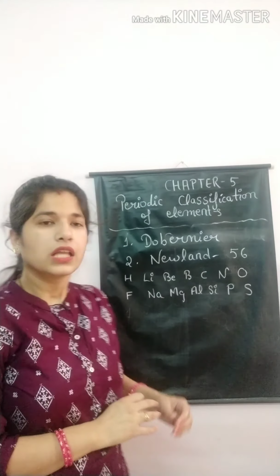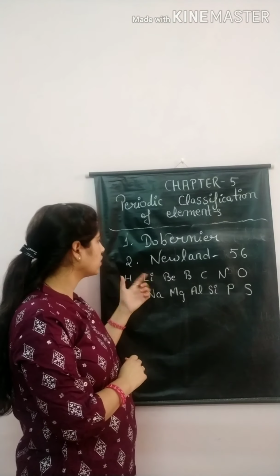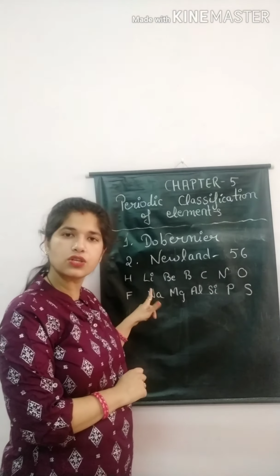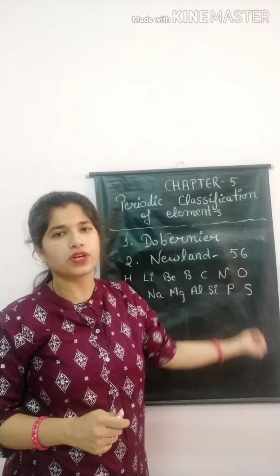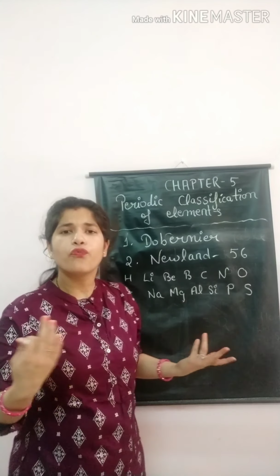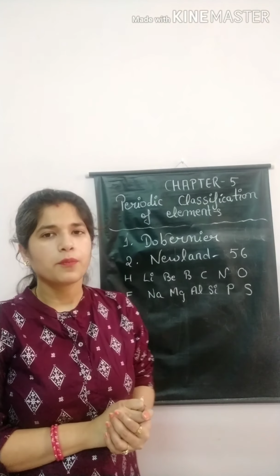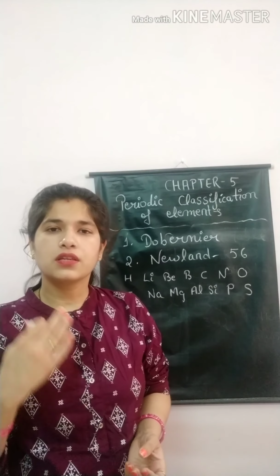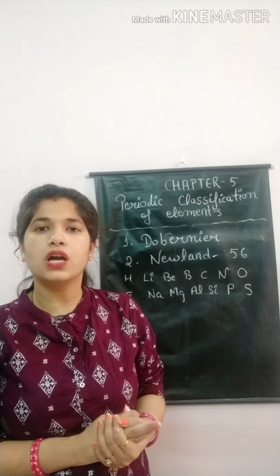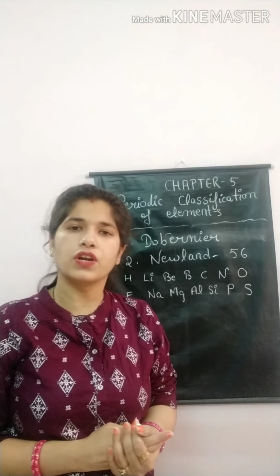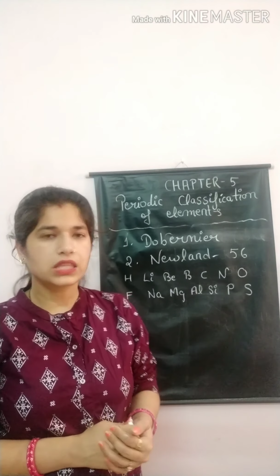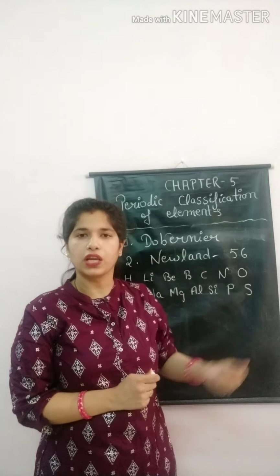Therefore, he said that all elements are in a series of octaves and the eighth element is a repetition of the first element. Now, why did Newland fail? Because Newland couldn't leave space for undiscovered elements. He said that no new elements would be discovered in the future. That's why Newland failed.